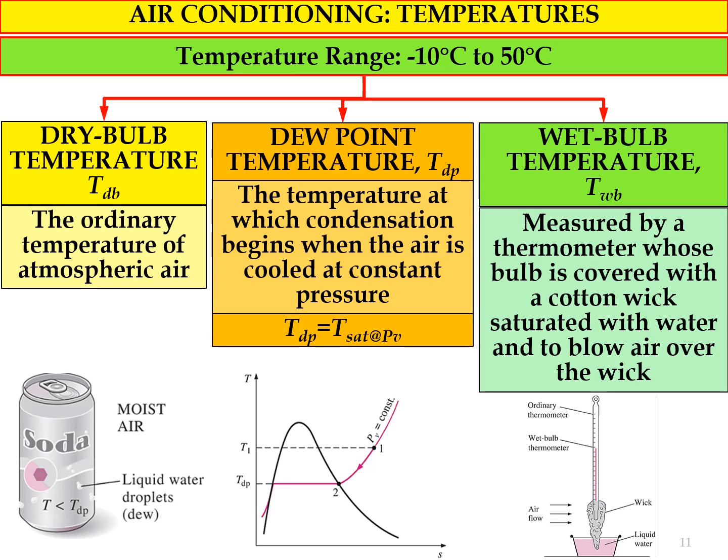That's why we will have liquid water droplets form on the surface of the soda can wall, as shown in the figure, due to the temperature of the wall being less than the dew point temperature of the air.